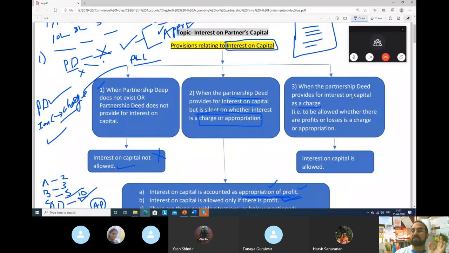So you have to pay them from the profit and loss account. Interest on capital is allowed whether there are profits or losses.